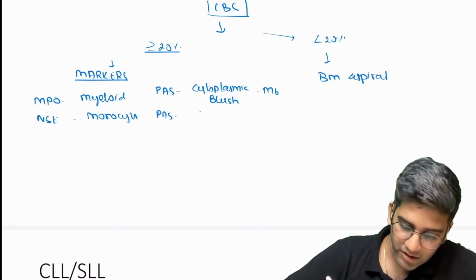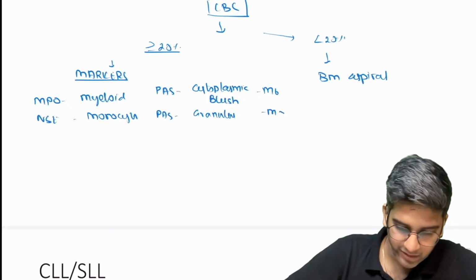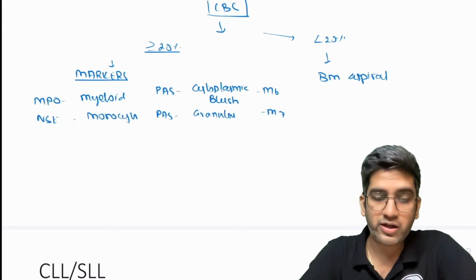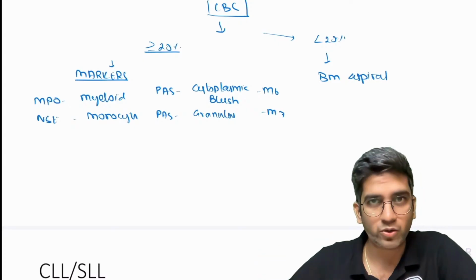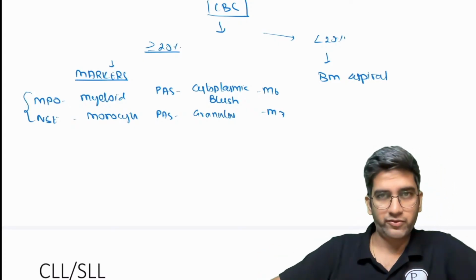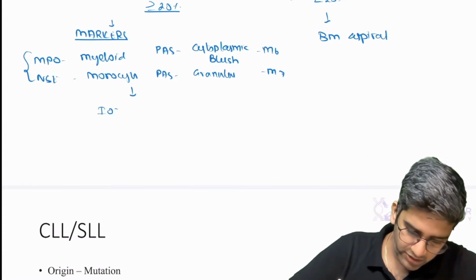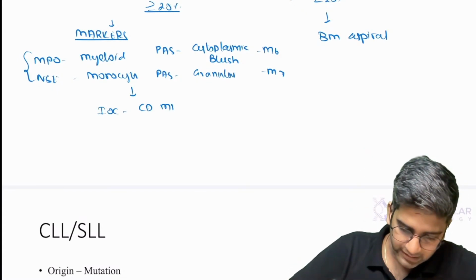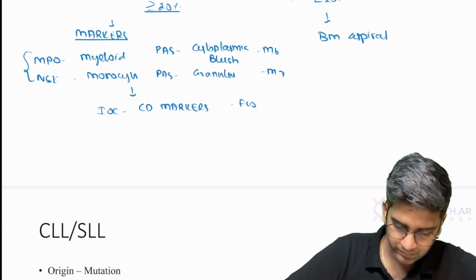Same PAS, granular and diffuse for M7. Again, if you cannot write granular and diffuse, ignore it. I don't want you to write a mistake. If you don't know, ignore. Stop with this. That should be more than enough. That's my first layer. Next layer is obviously your investigation of choice, your CD markers with respect to flow.